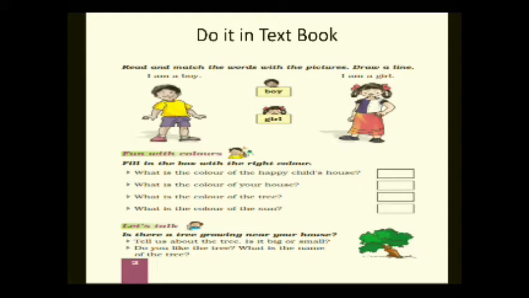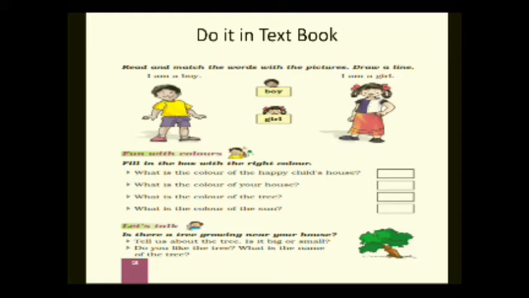The next one, fun with colors. Fill in the blanks with the right color. Now here there are 4 questions. So children, what you have to do? You have to fill the color. You have to use crayon for that. The very first question is, what is the color of the happy child's house? Children, do you remember what was the color of the child's house? It was red. So you have to put red crayon in the first box.